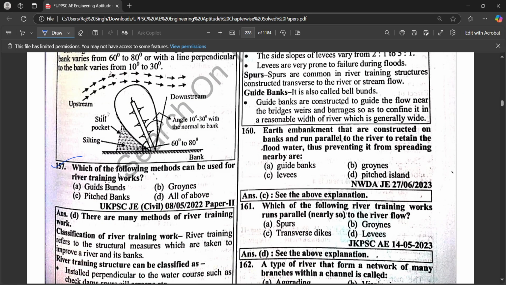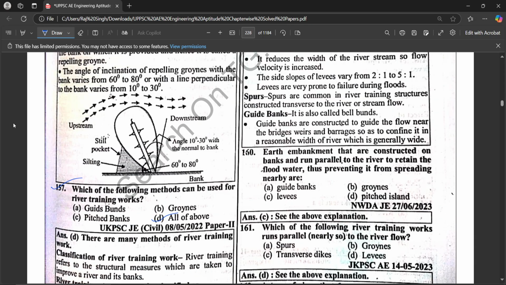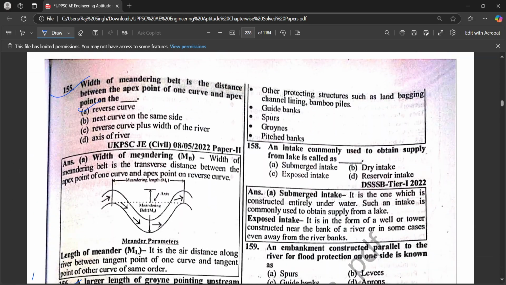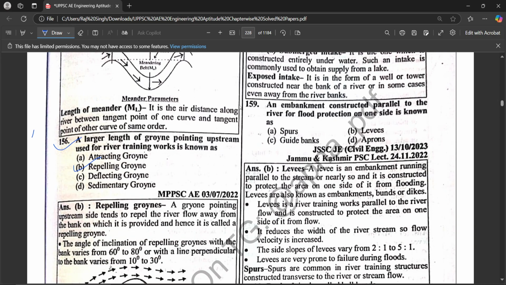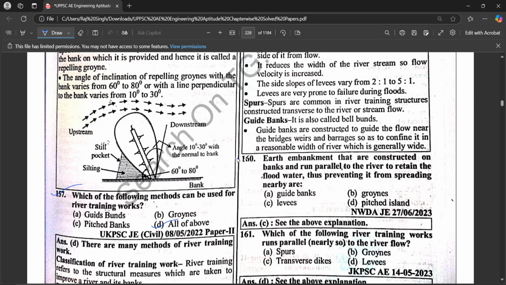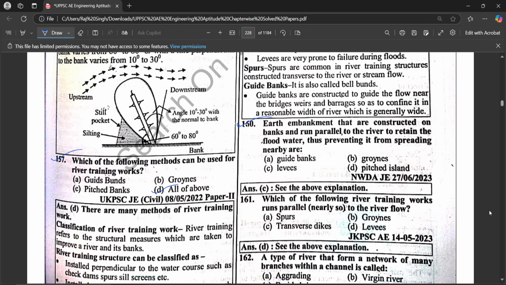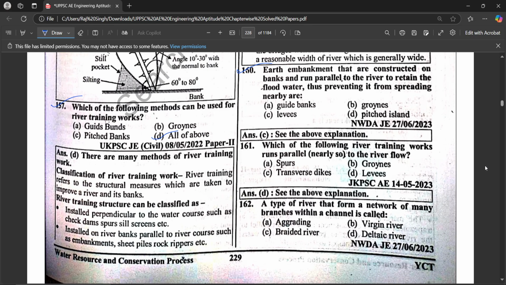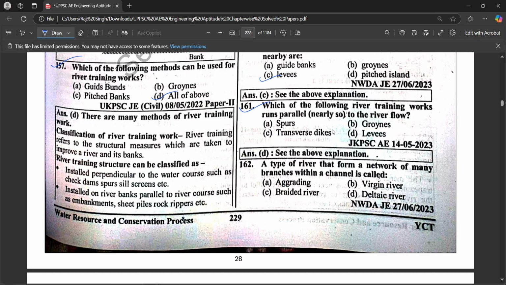Which of the following methods can be used for river training work? An intake commonly used to obtain supply from a lake is known as submerged intake. The embankment constructed parallel to the river for flood protection on one side is known as levees. Earth embankments that are constructed on the bank and run parallel to the river to retain the flood water, thus preventing it from spreading near, are levees. Which of the following river training works runs parallel to the river flow? The levees.